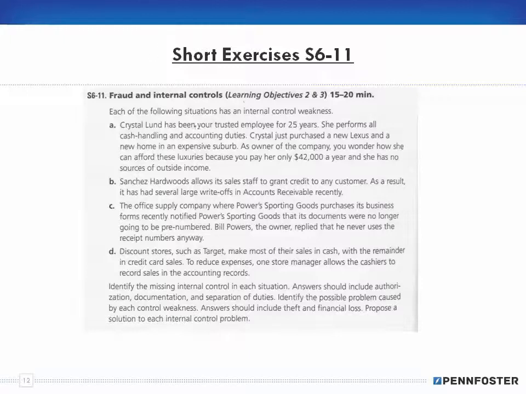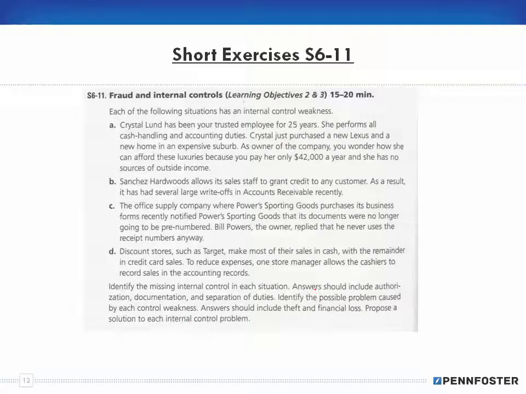So each of the following situations has an internal control weakness. Identify the missing internal control in each situation. Answers should include authorization, documentation, and separation of duties. Identify the possible problem caused by each control weakness. Answers should include theft and financial loss. Propose a solution to each internal control system.